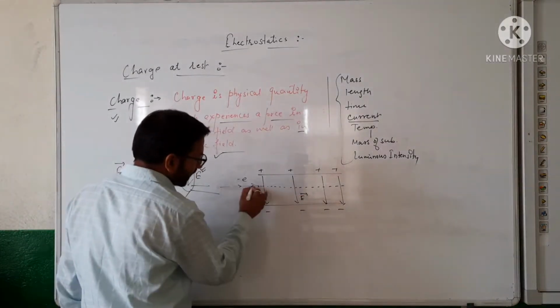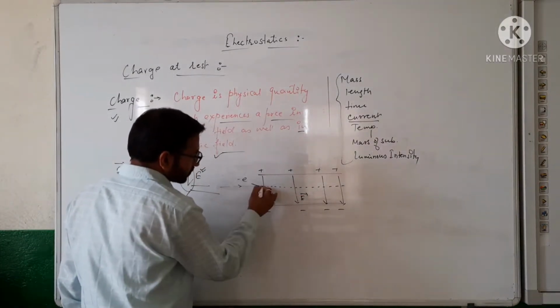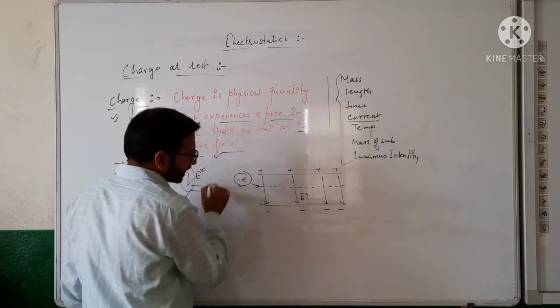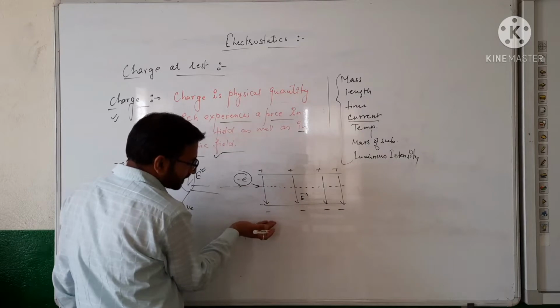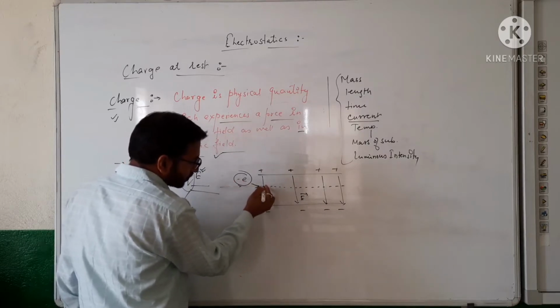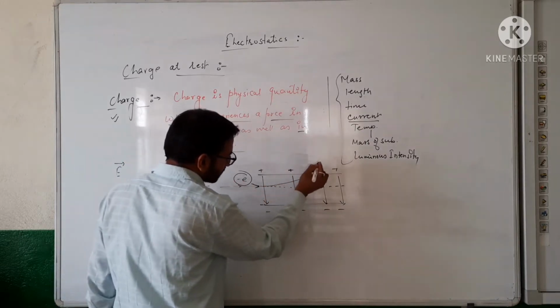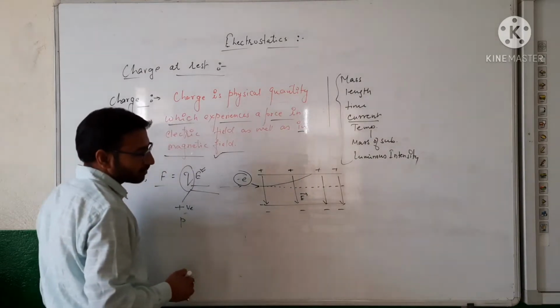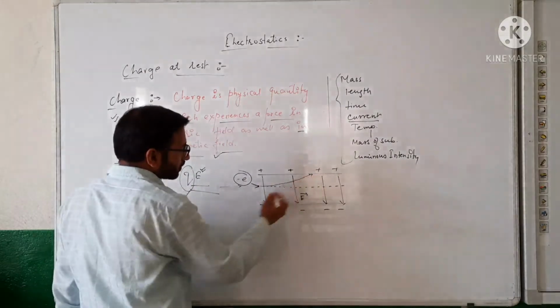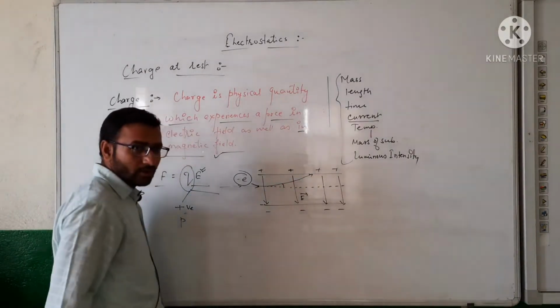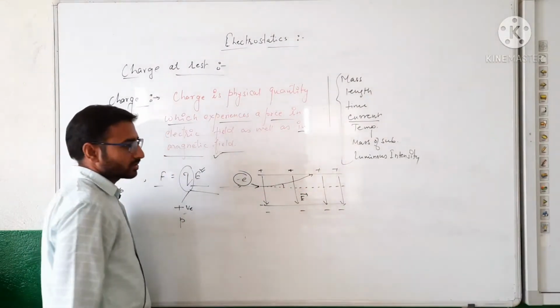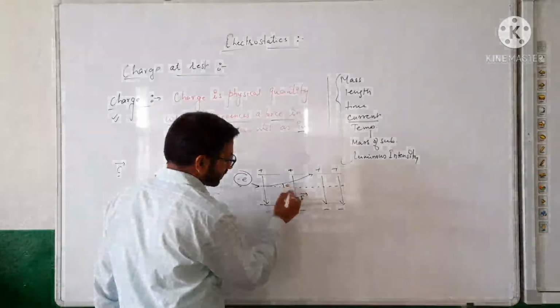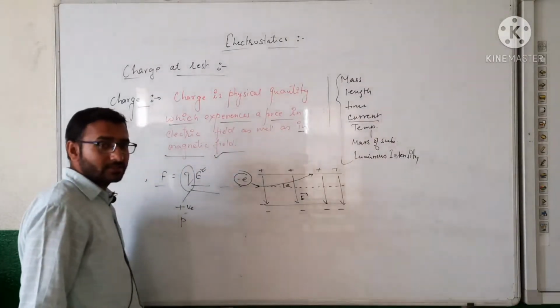So what happens when it enters? Because of the negative charge, the positive plate will attract it, and the negative plate will repel it. So its direction is like this, meaning it follows a parabolic path, or you can say a curved path, but not a circular path. Suppose the angle is theta.